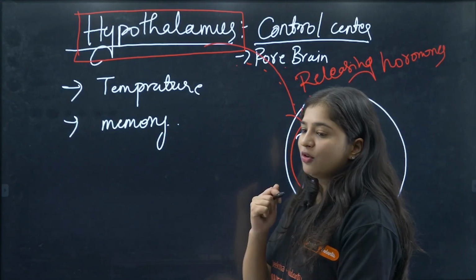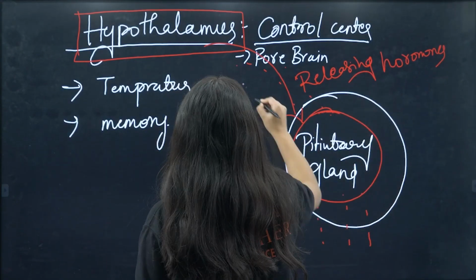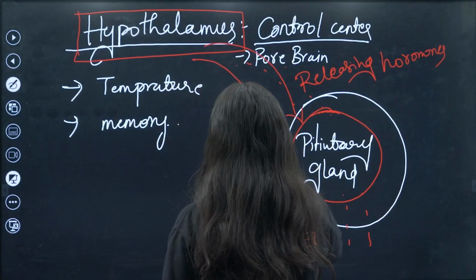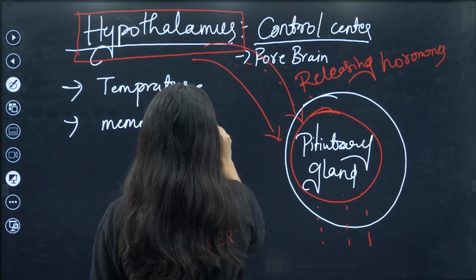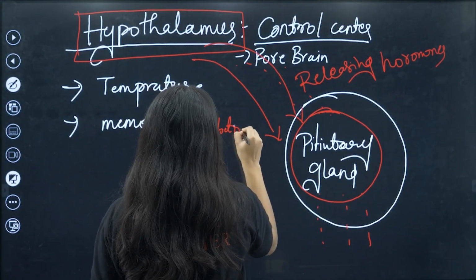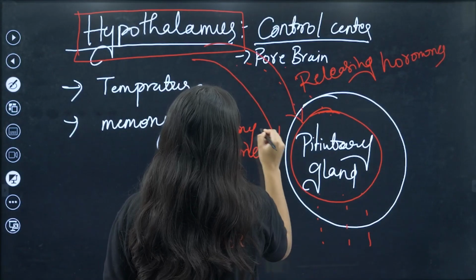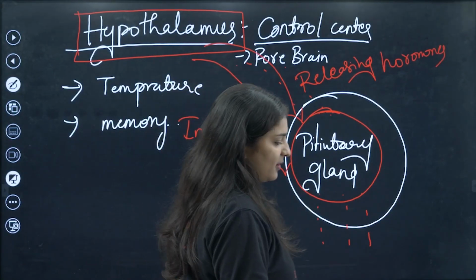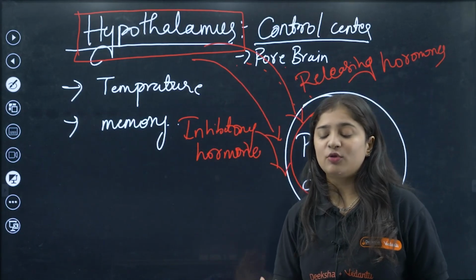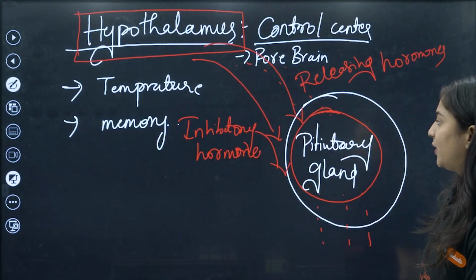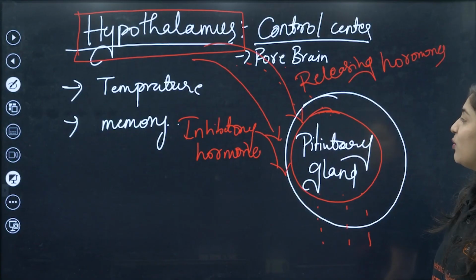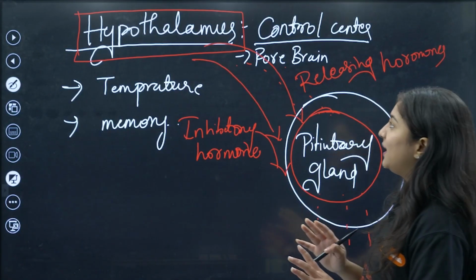But how are they going to stop? See, there are inhibitory hormones. Inhibitory hormones to stop the secretion of hormones. So this is a function of the hypothalamus. What they do? I just simply glance here.